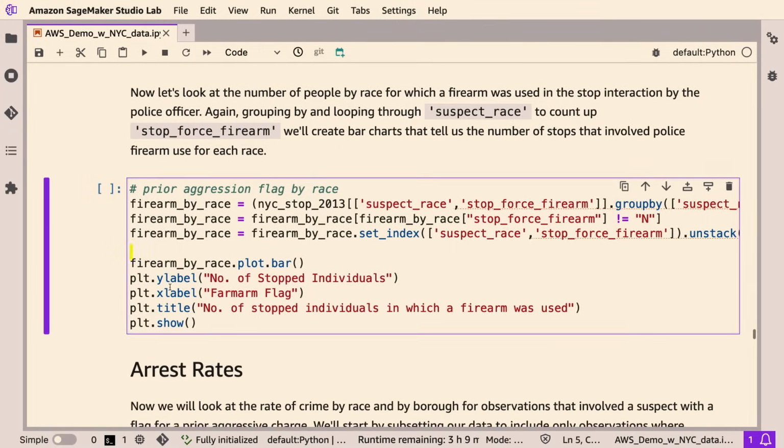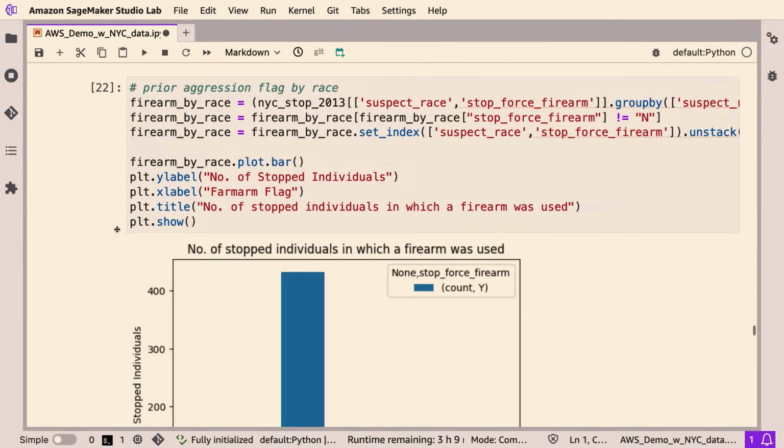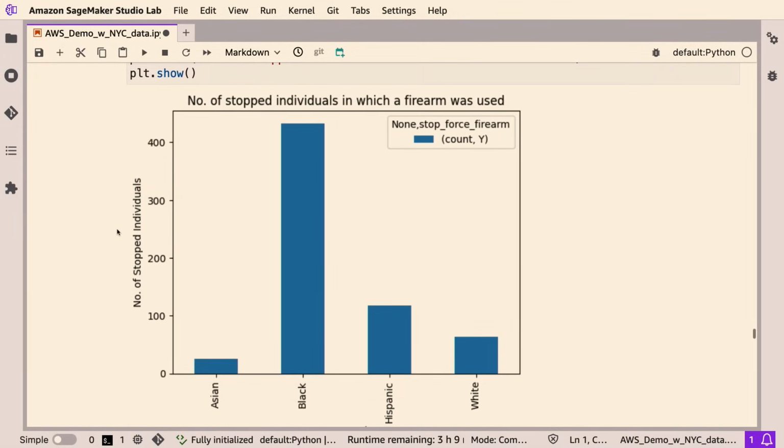This will spit out a plot by race, counting up the number of times a firearm was used in 2013 for a particular race. In this chart, we're seeing that the racial demographic most likely to have a firearm pulled on them is Black, followed by Hispanic, White, and Asian. Part of what's driving this is that most of the people being stopped in New York City in 2013 are Black, and so the number of people who are having a firearm drawn against them are mostly going to be Black.